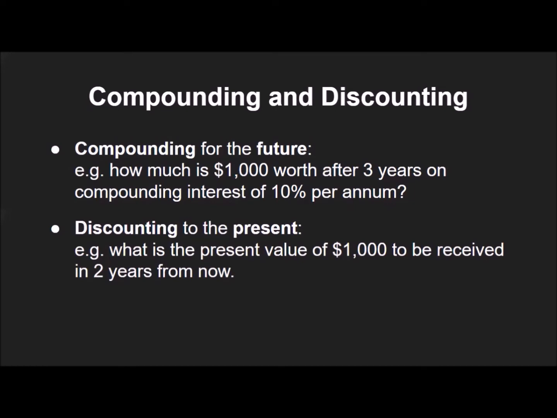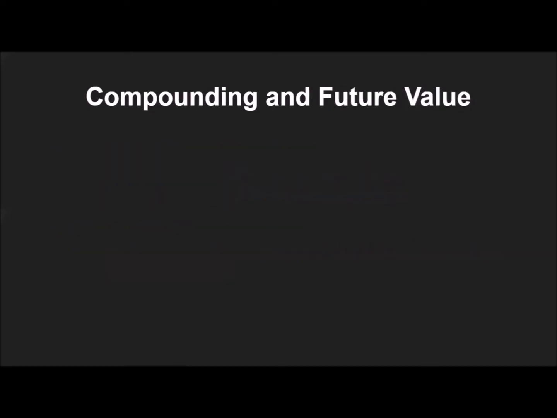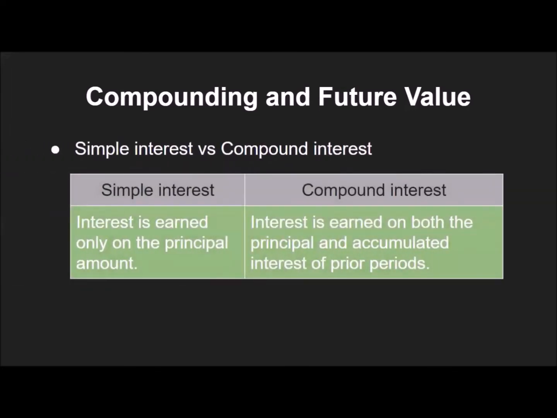Remember, compounding is for the future. Let's look at how compounding works by looking at the interest you earn on your savings or fixed deposit account. There are 2 ways to earn interest. Simple interest versus compound interest. For simple interest, interest is earned only on the principal amount, nothing more, nothing less. On the other hand, for compound interest, interest is earned on both the principal and accumulated interest of prior periods. We will go through some examples in the subsequent slides.